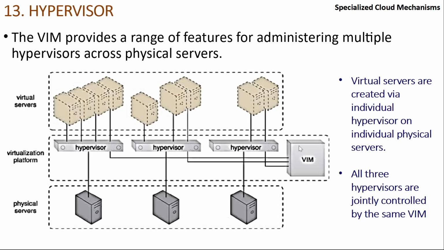So this is an example of a VIM, virtual infrastructure management. If you see the lines, this hypervisor is running on this physical machine. The bottom layer is all the physical servers, and the middle layer is the virtualization platform. On this platform your actual virtual machines are running. There are 4 virtual machines managed by hypervisor 1, 3 managed by hypervisor 2, and the third hypervisor managing 2. This hypervisor is running on boxes 3, 2 and 1. And who is managing all 3? The VIM.